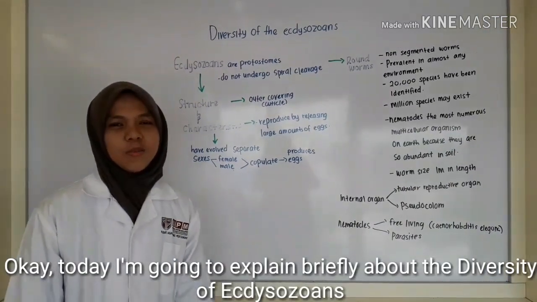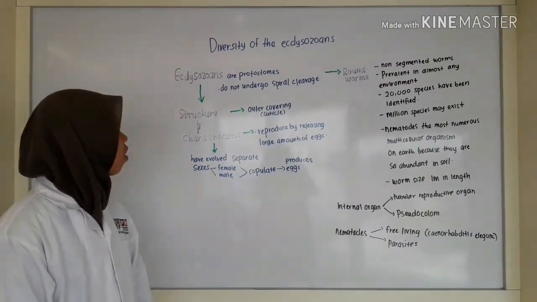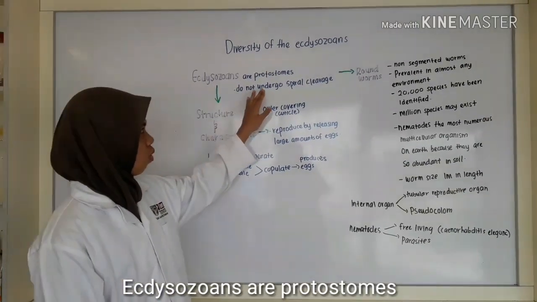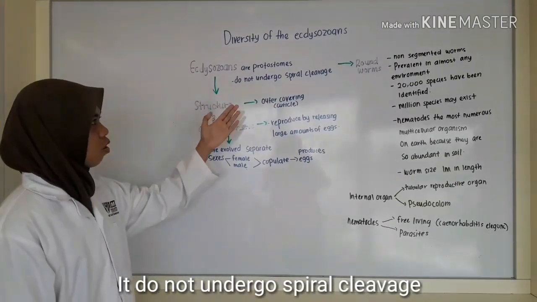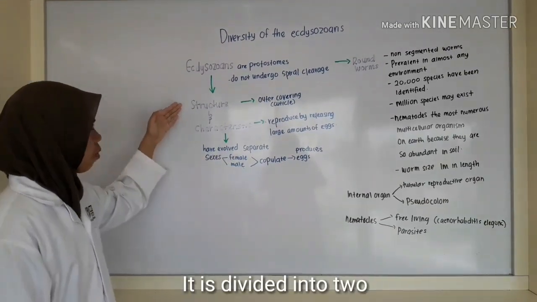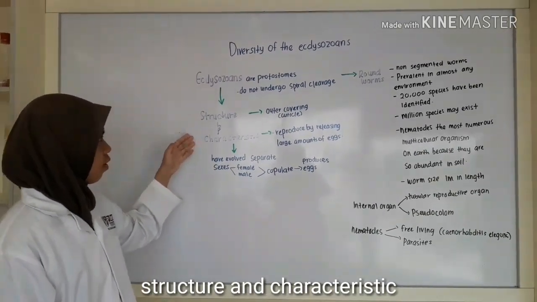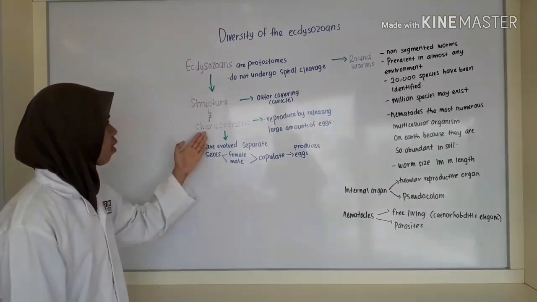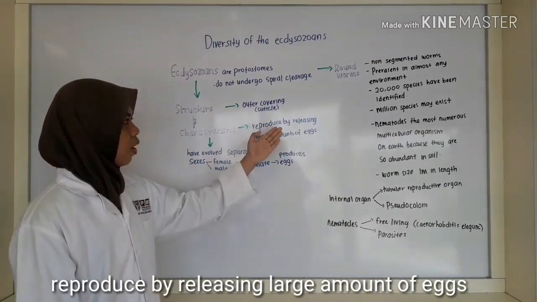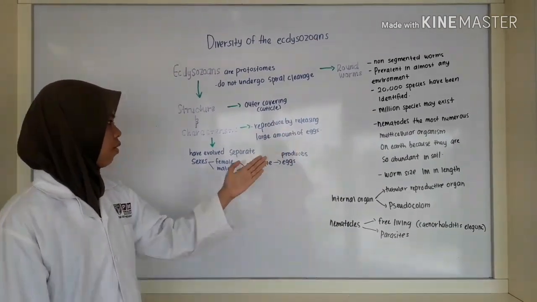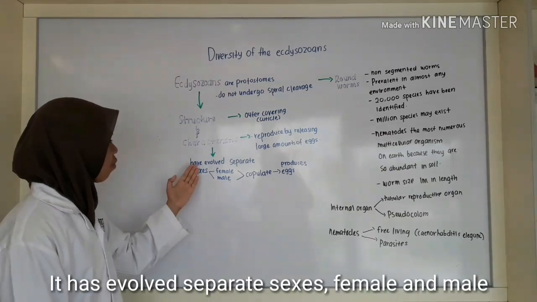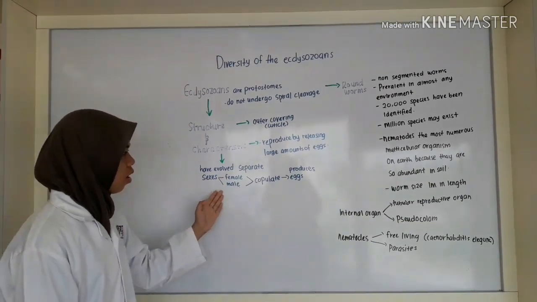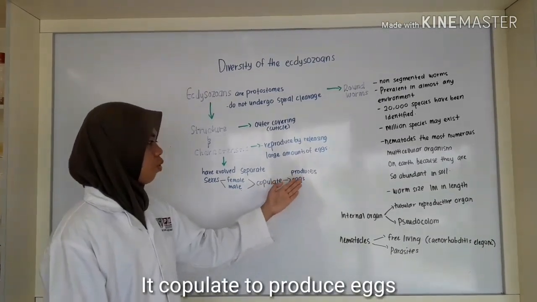Today I'm going to explain briefly about the diversity of the Ecdysozoans. Ecdysozoans are protostomes. They do not undergo spiral cleavage. They are divided by two features: structure and characteristics. The structure has an outer covering called the cuticle. The characteristics: they reproduce by releasing large amounts of eggs. They have evolved separate sexes, female and male, and they copulate to produce eggs.